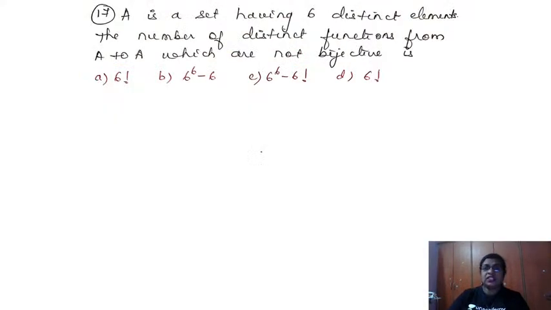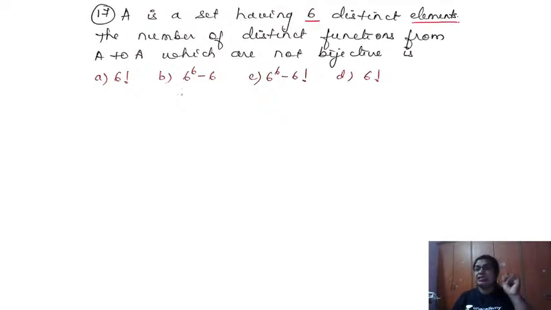So we go to the first question of this session. Look at this question. What is the question telling us? A is a set having 6 distinct elements.